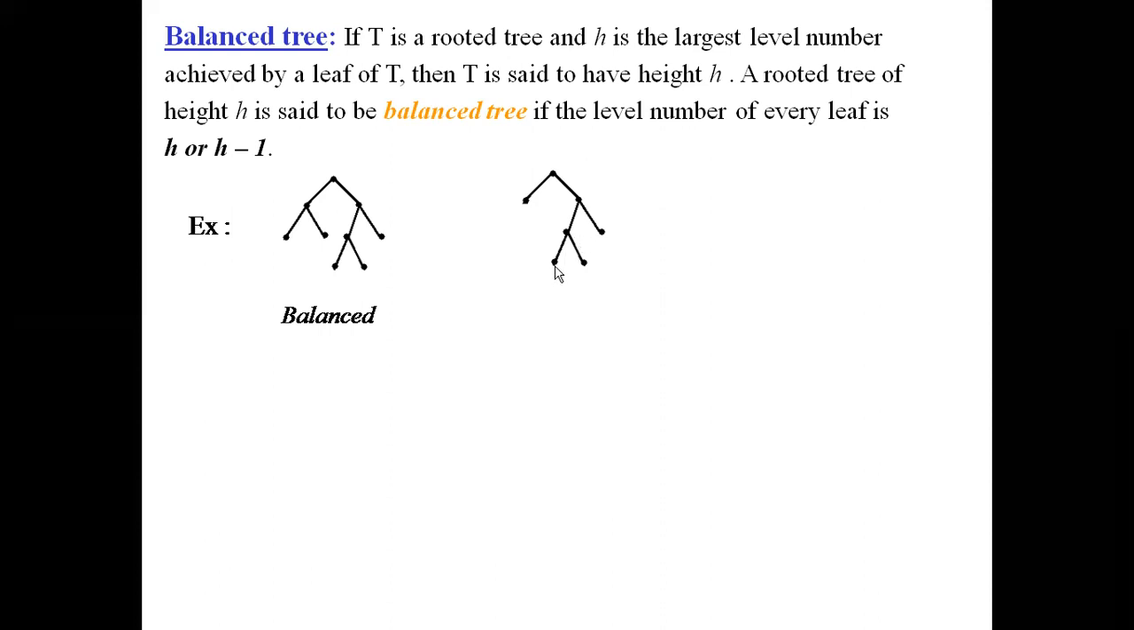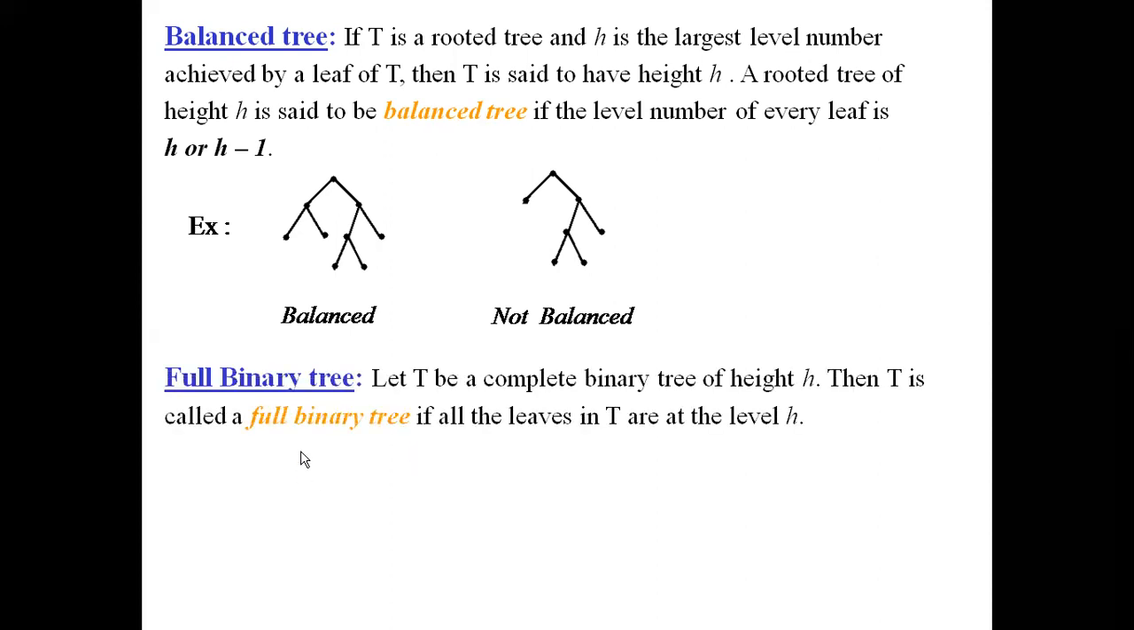We observe the leaves here in the second tree. So here the level number is 3. The bottommost is at the level number 3. So height h is 3 here. So h minus 1 will be the second level. Here also we have leaves. At the h minus 2th level also we have leaves. This is the leaf which exists at the h minus 2th level. So this is not a balanced tree. Every leaf must be in the h or h minus 1th level to say it is a balanced tree.